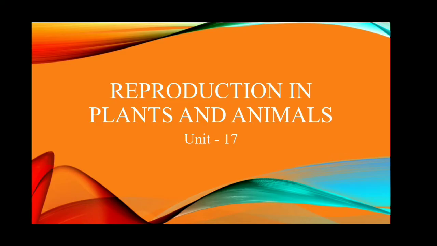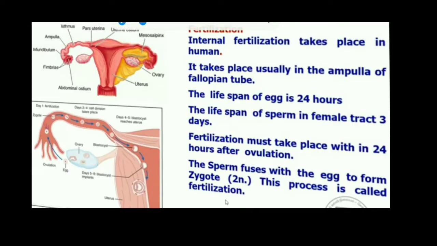If fertilization takes place outside the female body, that is called external fertilization. For example, frog. The female frog lays eggs on water. On that, the male frog discharges sperm and fertilization takes place in water. This type of fertilization is external fertilization. But in humans, the fertilization is internal, as the fertilization takes place inside the female reproductive tract.